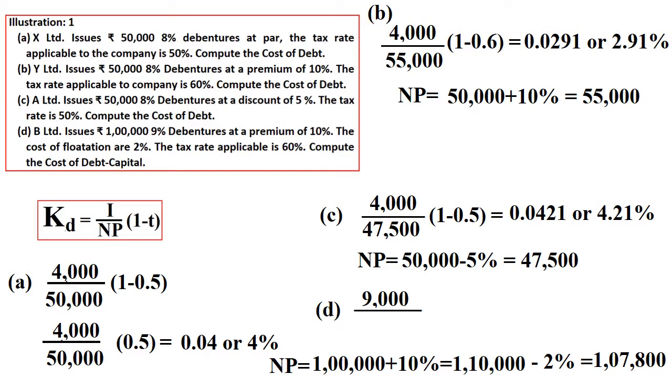Please bear in mind: 1 lakh plus premium 10%, and from that we deduct 2% as flotation cost. So the net proceeds received is 1,07,800. We take 1,07,800 as our denominator into 1 minus T, where 60% is the tax rate, and our answer is 3.34%. Right? So like this we need to calculate the cost of debt.